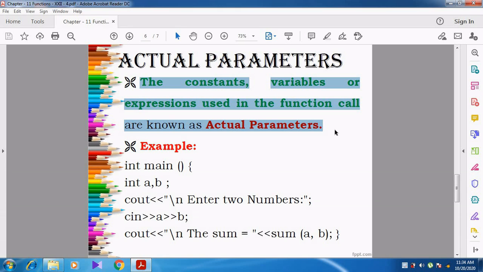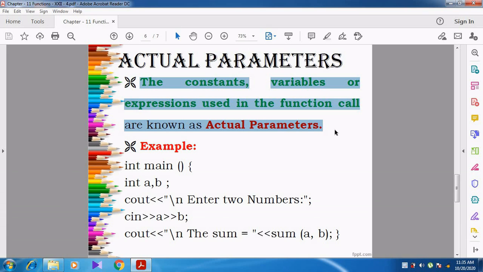Whenever we are calling the function, at that time we pass the values, variables or expressions. Then they are called actual parameters.